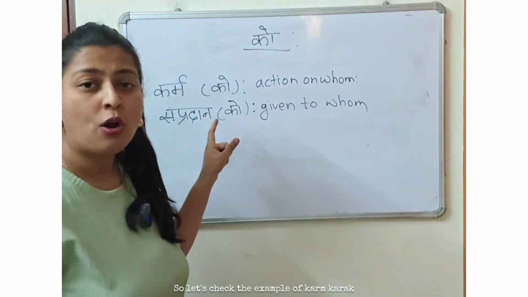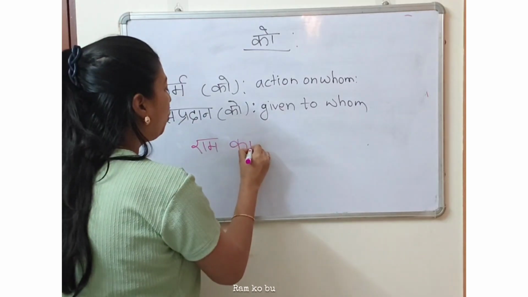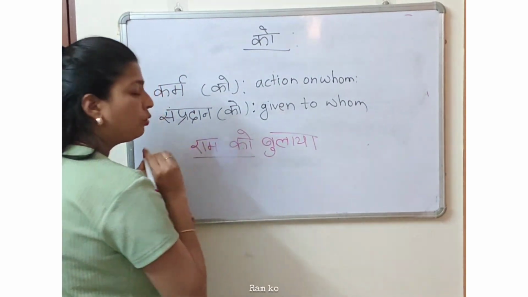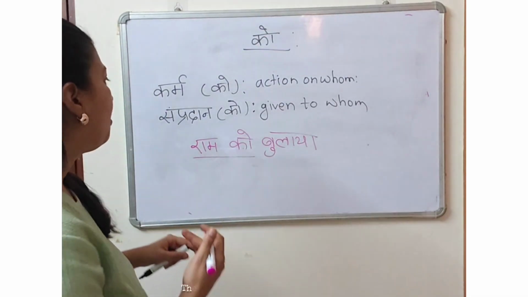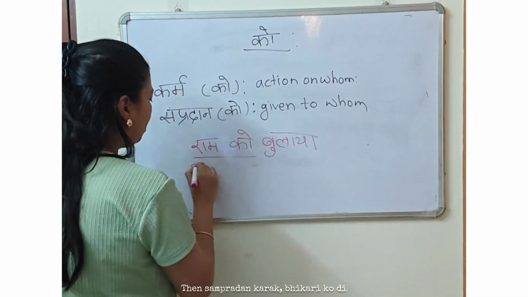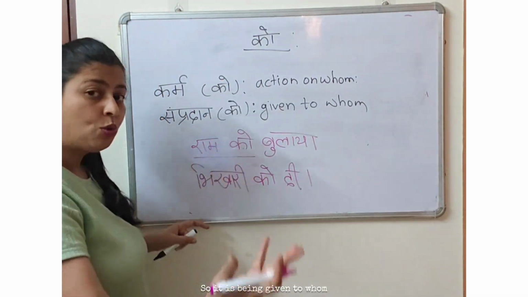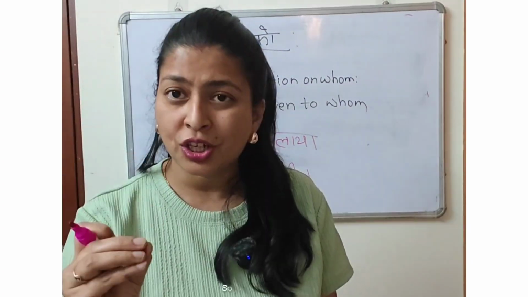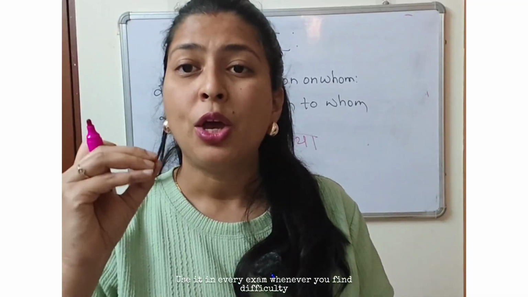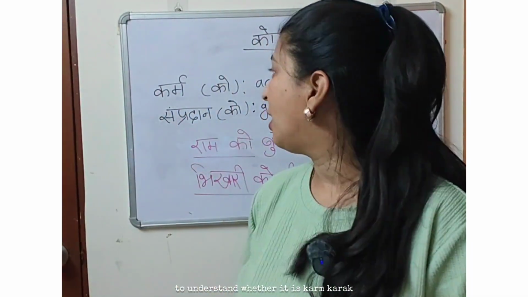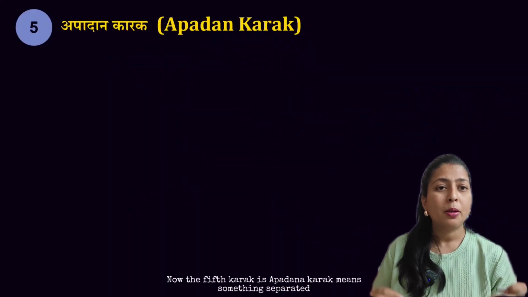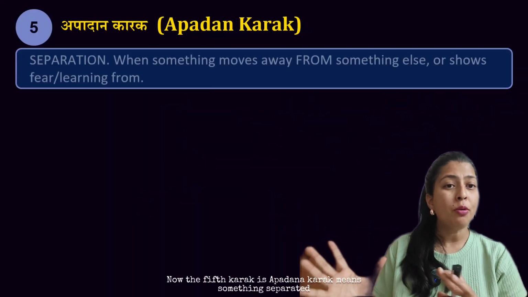So let's take the example of karm karak. Ram ko bulaya. So here who has been called? Ram ko. That is my karm karak. Then sampradhan karak. Bhikhari ko di. So it is being given to whom? Bhikhari ko. That is my sampradhan karak. So screenshot this, use it in every exam whenever you find difficulty to understand whether it is karm karak or sampradhan karak.